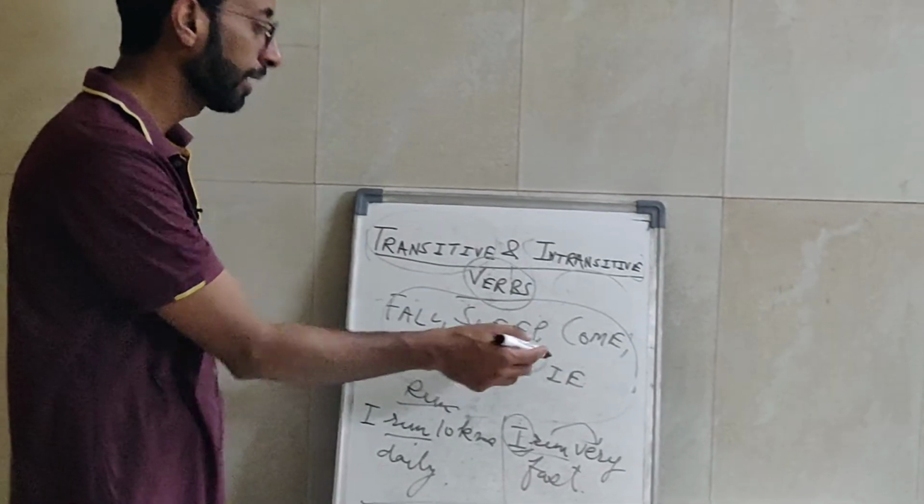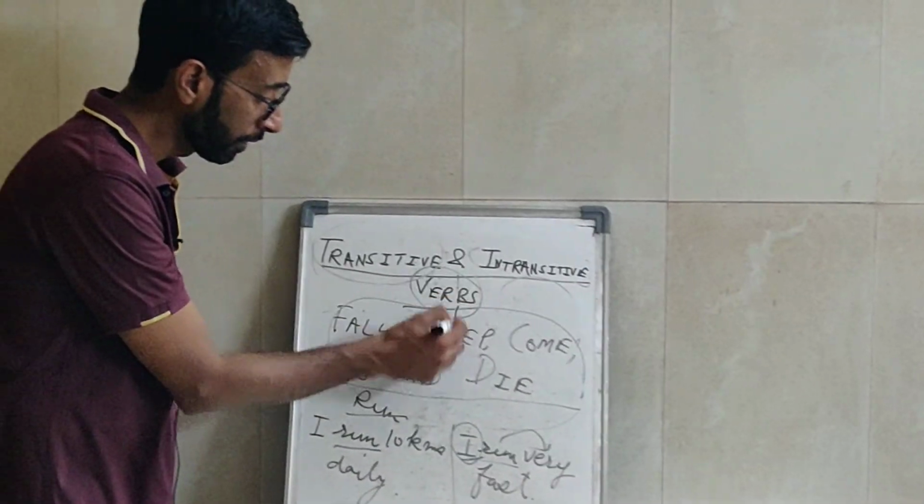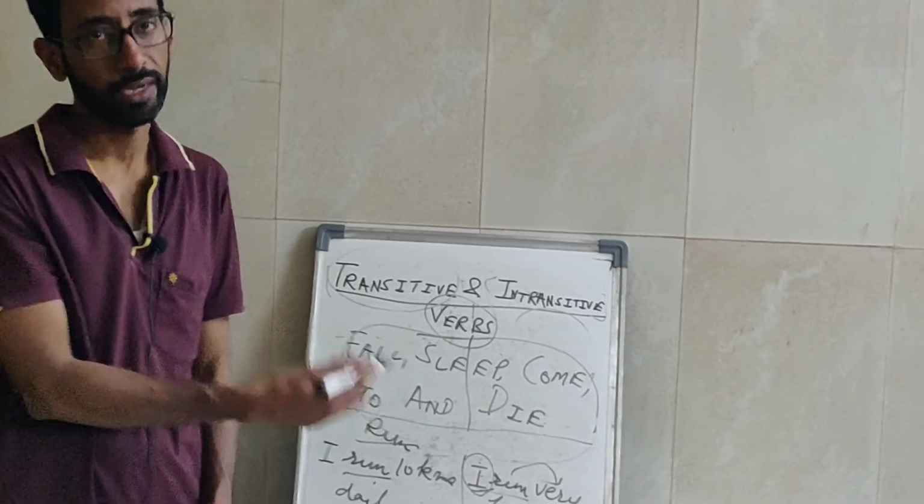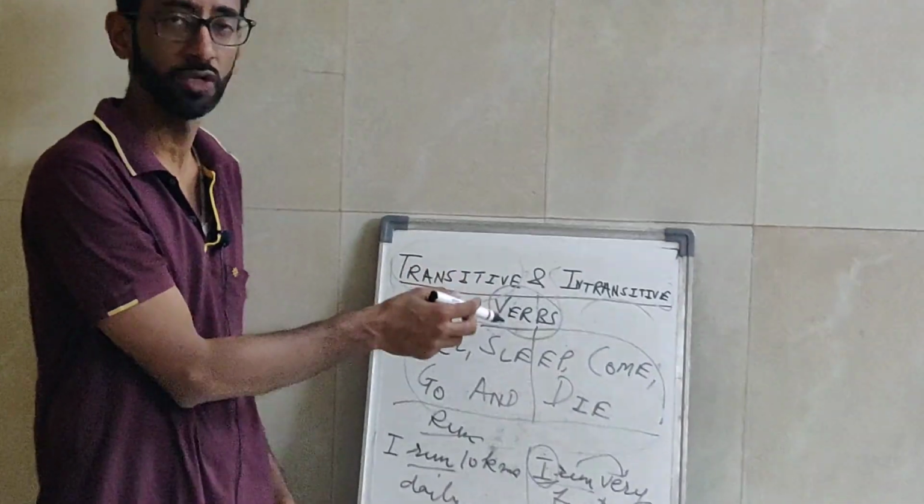And one last thing, if you just forget about these five verbs like fall, sleep, come, go and die, we find that basically it depends on the use of the verb whether the verb is transitive or intransitive. I hope that this has clarified your doubts about transitive and intransitive verbs.